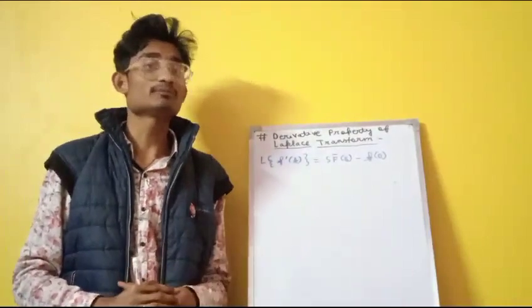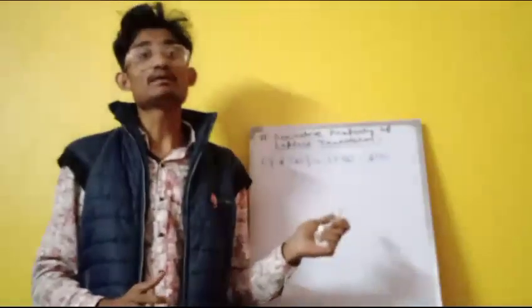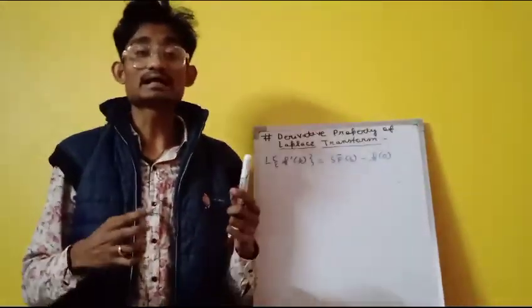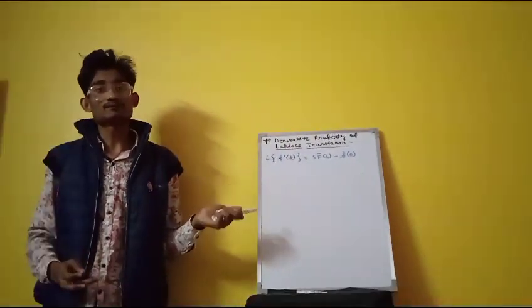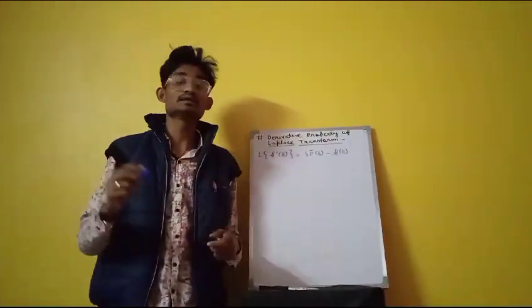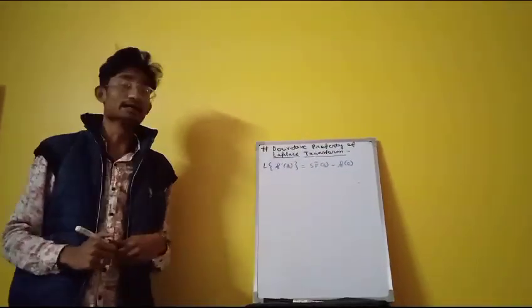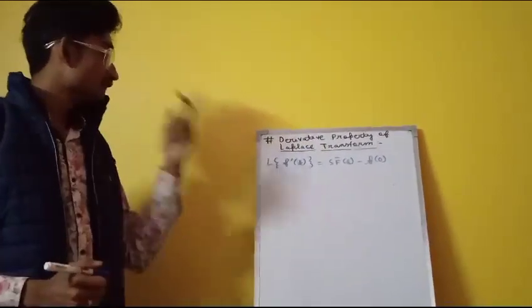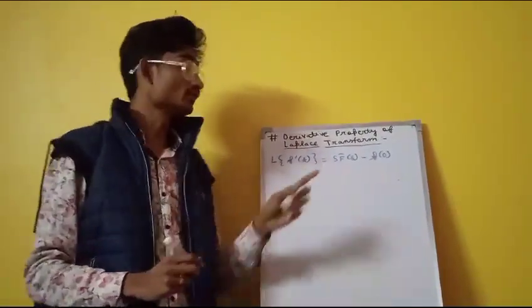So here is the derivative property of Laplace. Introduction: any function's derivative is there, so we need to find the Laplace of that function's derivative. We discussed in our previous video what is Laplace of f of t. That is simply f bar of s, that is a function of s, integral 0 to infinity e raised to power minus st f of t dt. Now the derivative is present over there, f dash of t, so it becomes s into f bar of s minus f of 0, right? So how can we derive this?